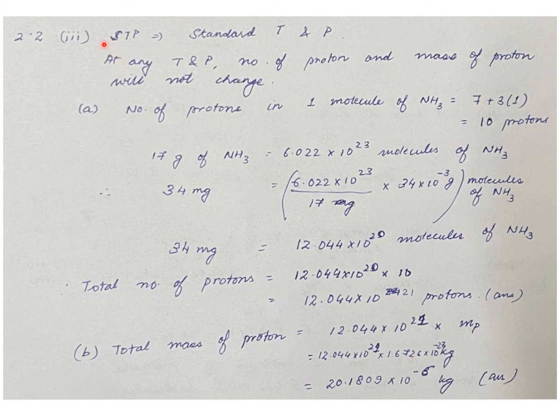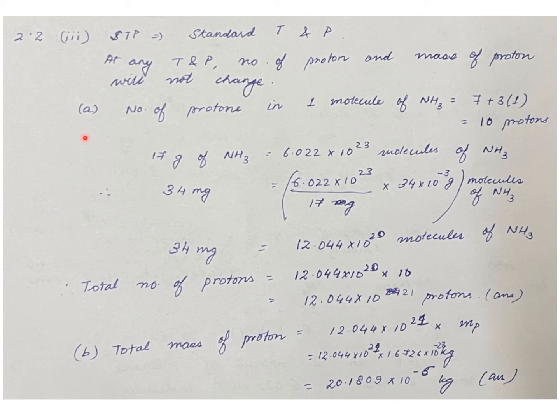First of all, you have to understand what is STP. STP is standard temperature and pressure. They have asked that if we deviate from this particular temperature and pressure, will the number of protons and the mass change or not? The answer is no, they will not change, because at any temperature and pressure, the number of protons and the mass of it is actually constant for a given nuclei.